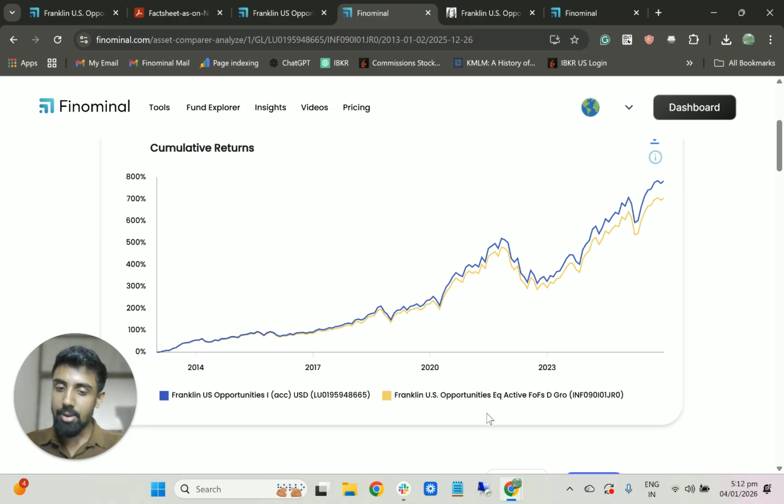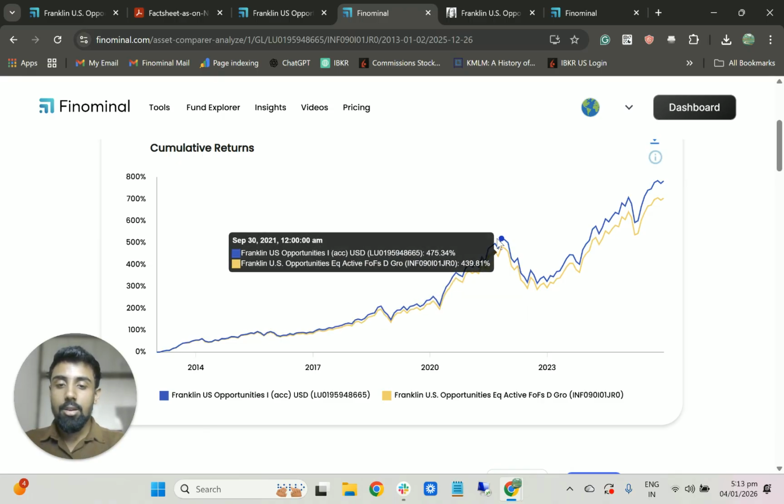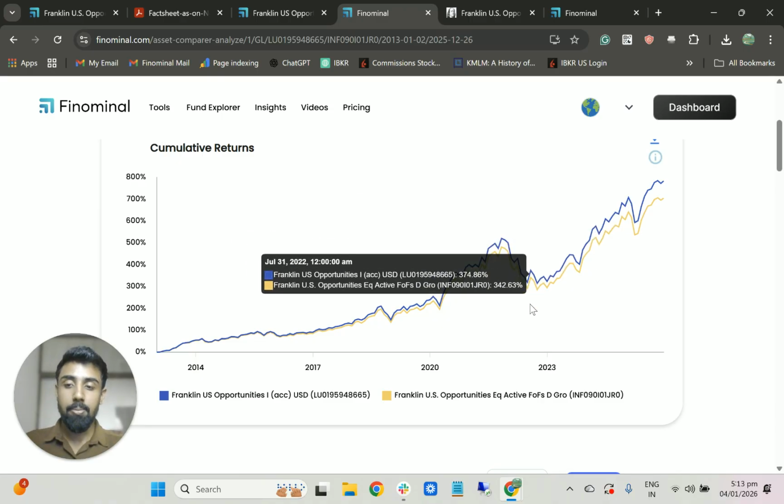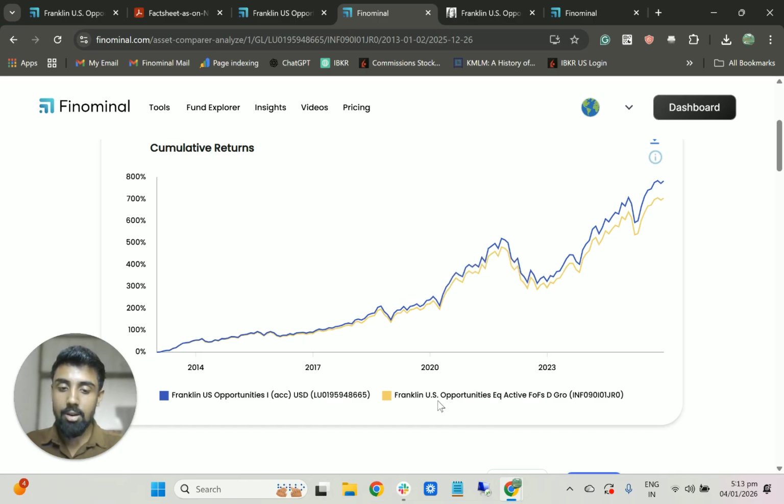So this is the Indian fund that we can all buy. And the second one here is the European, the Luxembourg fund, that technically you cannot buy, right? But this is just for us to see how big a difference the return is because of the double layering of the expense ratio. So you can see that the Franklin U.S. Opportunities has clearly outperformed. Both these funds are exactly the same, because the yellow color fund is actually holding the blue color fund. But why is the return a big difference?